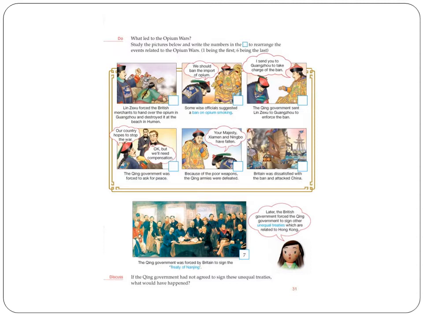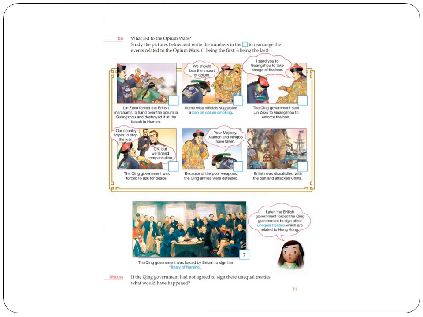So what happened is, as you can see in the picture, picture number 1 is the center picture where wise officials suggested a ban on opium smoking because it was affecting the society, right? So the Qing government sent someone called Lin Zexu to Guangzhou to enforce the ban.